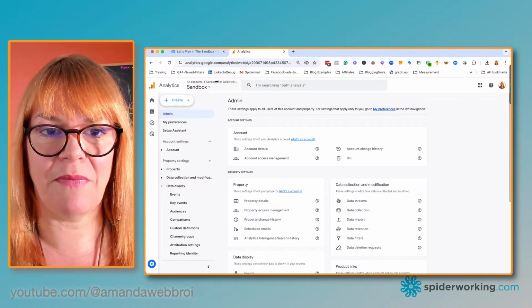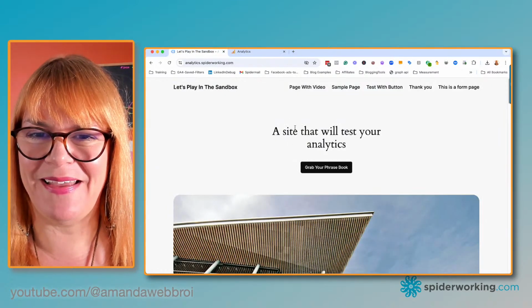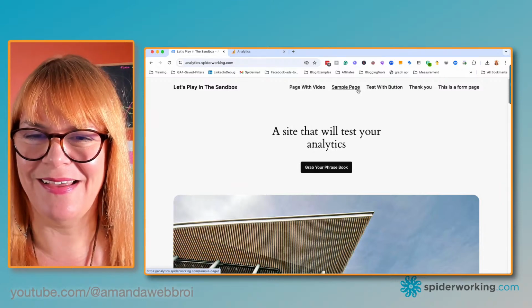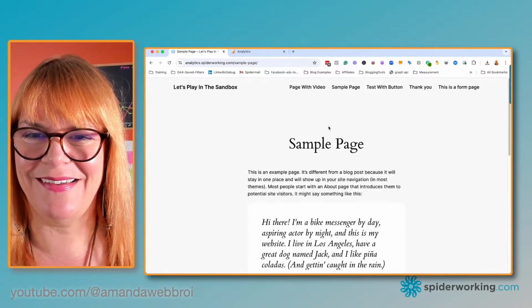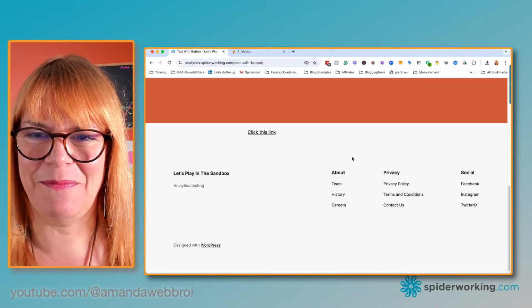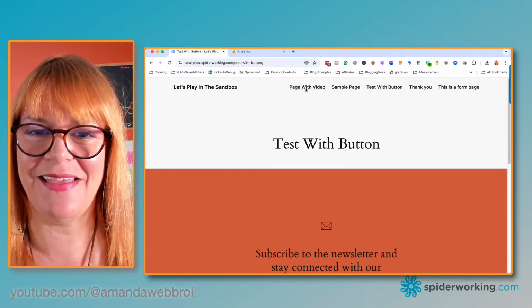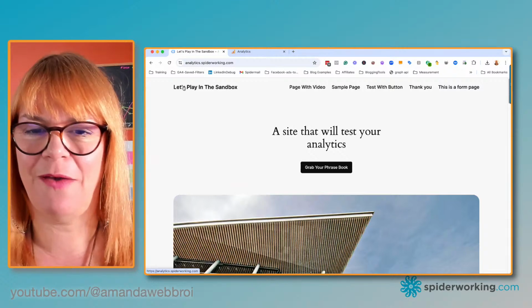So if I go to my test site, and this time I think I've forgotten where I put it actually. I think it's in my sample page. No, it's not. Let's test with button. Is it here? Where did I put it? I think it's on my homepage.